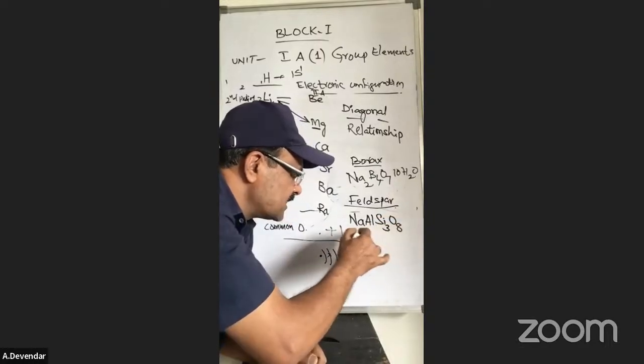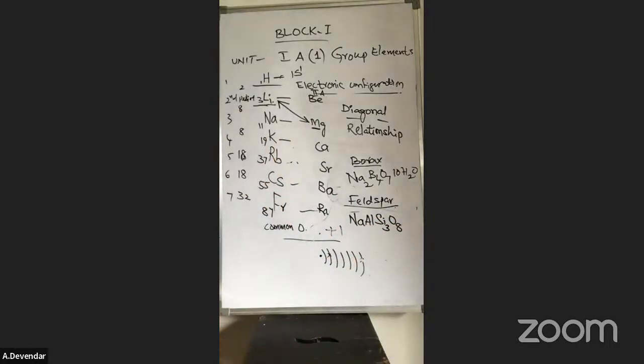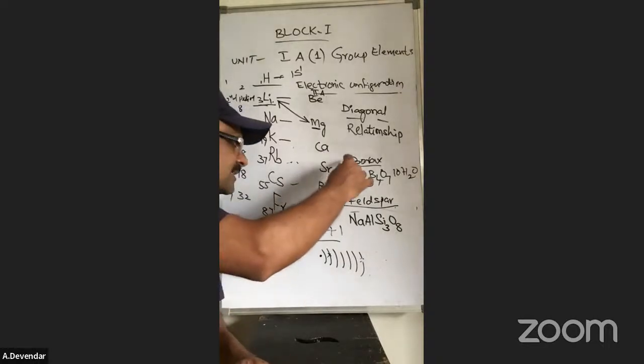This is feldspar. Next is Glauber's salt, Na2SO4·10H2O. At least remember 3 or 4 minerals to extract. The main important one is borax here.